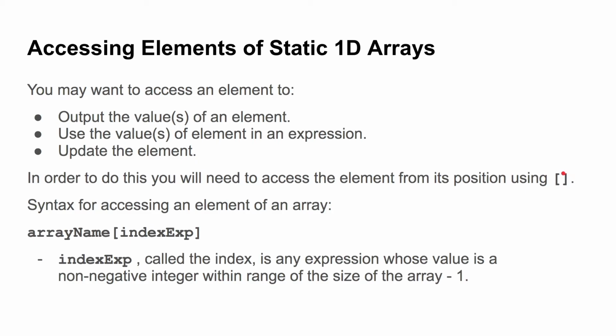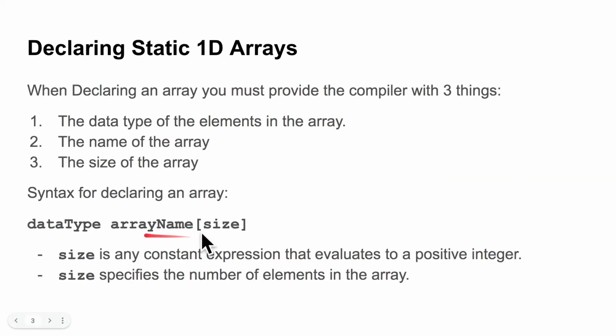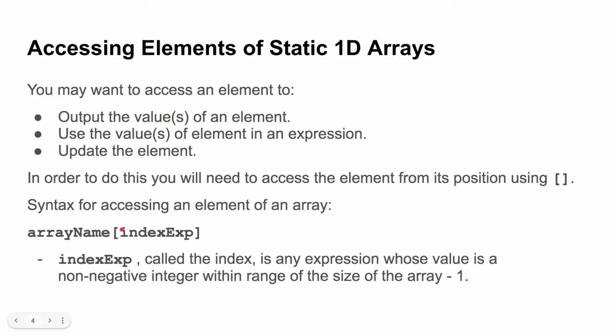So you're going to take the position of the element you want to access and place it inside of 2 square braces. And the syntax we're going to use in our program is the name of our array, the identifier that we gave it over here, and then we're going to put an open bracket and the index of the element that we want and a closing bracket.